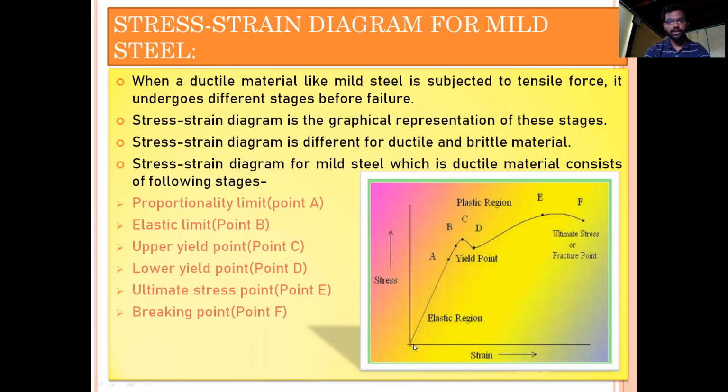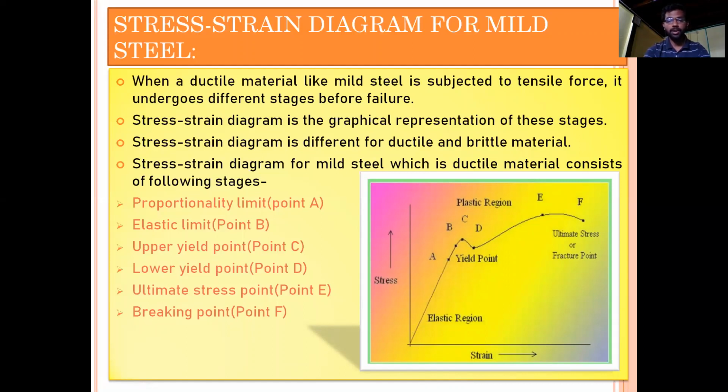It is linear. So what does it indicate? It indicates that the stress is directly proportional to strain. It is varying directly with respect to strain. So there is no variation in this curve. It is linear, so it is not curved. Therefore, you can see that the stress is directly proportional to strain up to this point A.